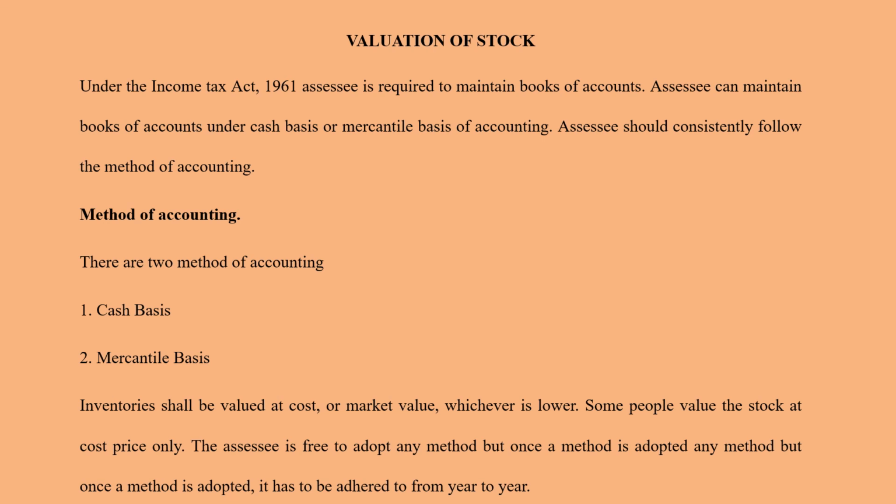So the assessee is free to adopt any method, but once he adopts one particular method, then he has to continuously adopt the same method year after year. So that is one rule under the process of valuation of stock. So the opening stock and closing stock should be valued either at the cost price or at the market price, whichever is less, or whichever method they choose, that is their decision. So the business will decide how they're going in for valuing the stock. These are the things that you need to remember under the head business income.